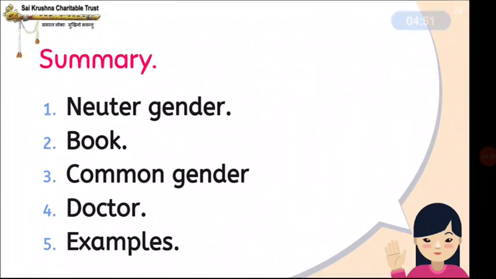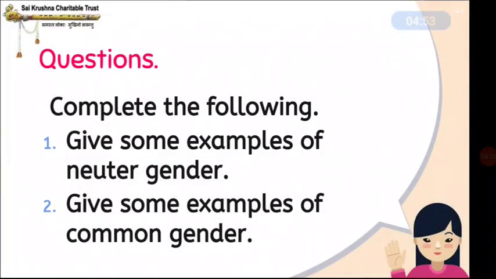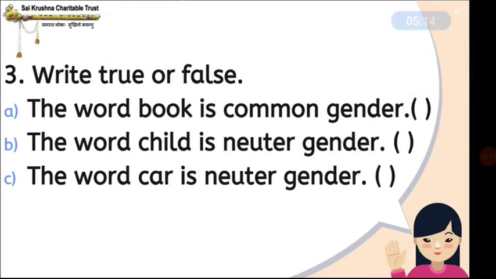Okay. So, question section, complete the following. First one, give some examples of neuter gender. Second question, give some examples of common gender. You have to write the examples. Okay. So third question, write true or false. You have to write true or false here.